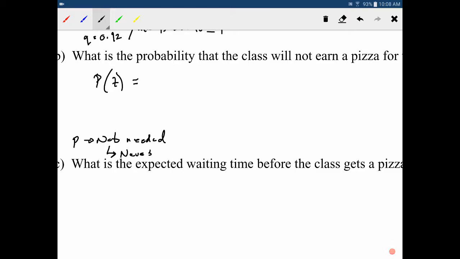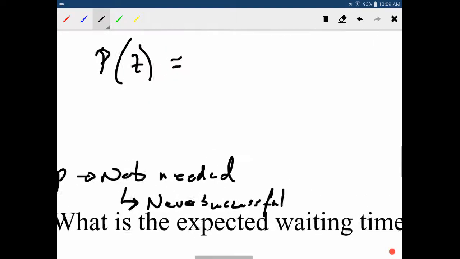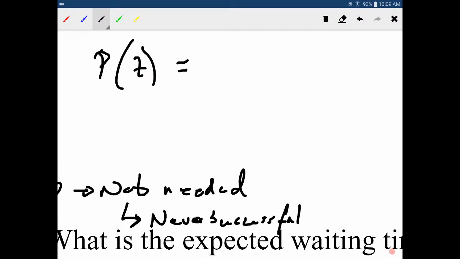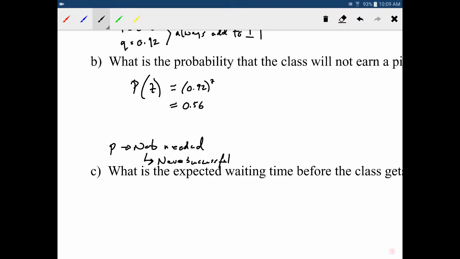successful. Whoops, never. Oh, can't spell. Successful. I think I spelled successful wrong too. No, I didn't. It's just illegible. Okay, so the probability of failing 7 times is 0.92 to the power of 7, but we're not going to multiply by that 0.08 because we're not saying that we're going to then succeed. Okay, so if we put that in, we're going to get 0.56. Which, since 7 is around the number of tests that most courses have, that means that we've got more than 50% chance of not getting a pizza party. All right?